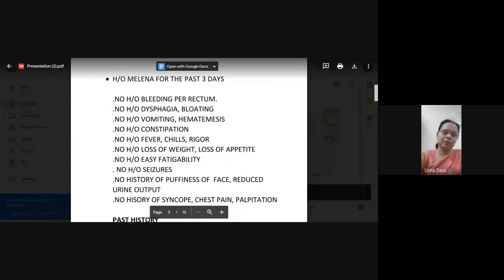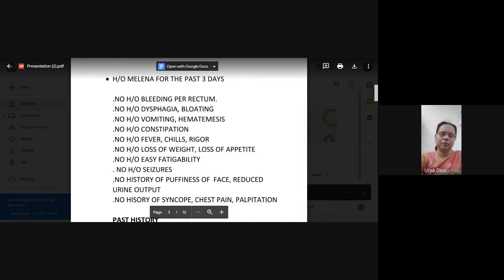Why does it become black and tarry? Because of acid hematin. The blood is digested. Yeah, so that is it. Usually for 60 ml of blood loss, how many days does the melena go on? 1 week. Yeah, for a minimum of 3 to 4 days there will be melena.